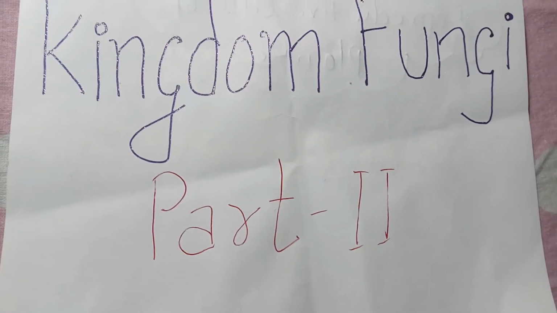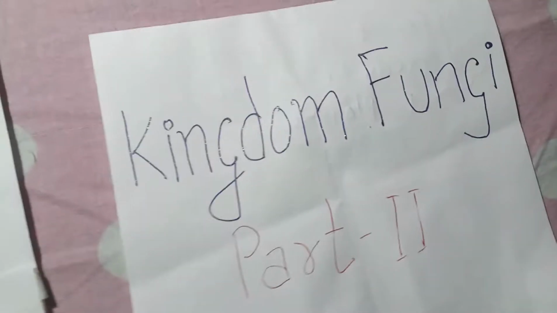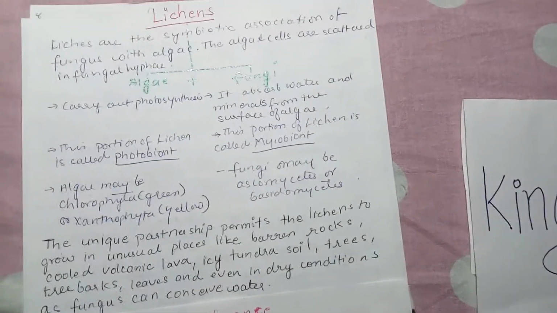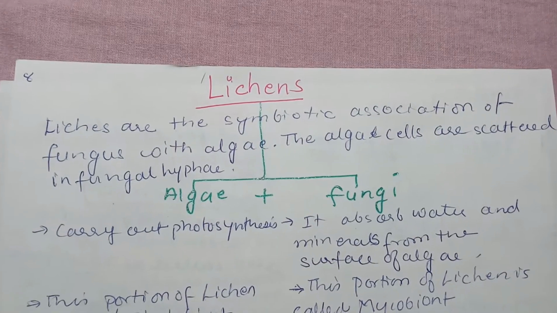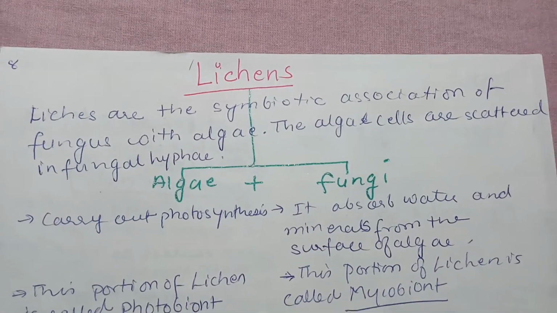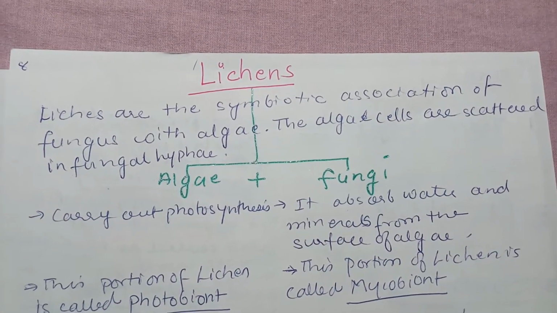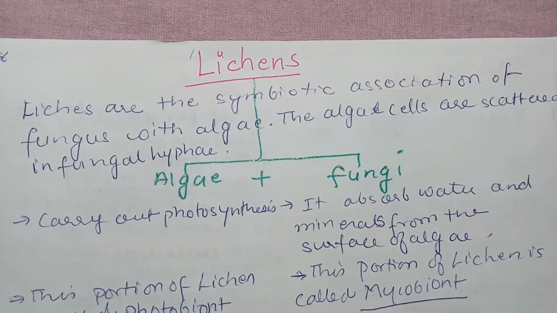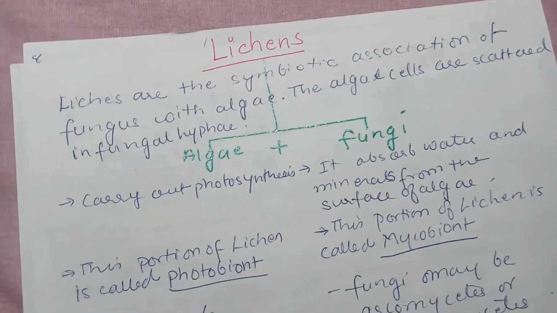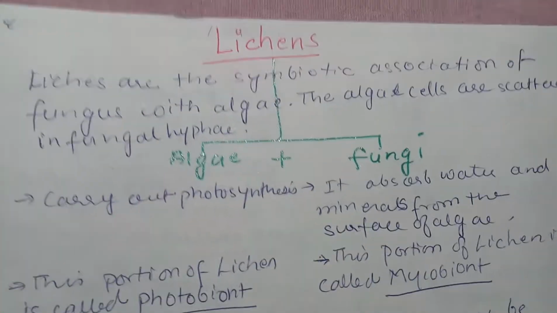Now we will discuss what are lichens, since they are symbiotically associated with fungi. So lichens are the symbiotic association of fungi with algae. The algae cells are scattered in fungal hypha. So here you see algae and fungi.